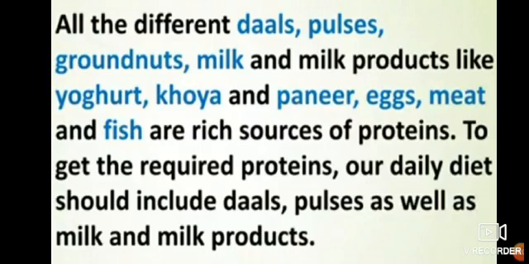Eggs, meat and fish are a separate, different thing, but all this food is included among protein foods. You get a variety and more quantity of proteins in these, and if you eat this in your daily diet, for lunch and dinner, then naturally your body will get sufficient proteins.